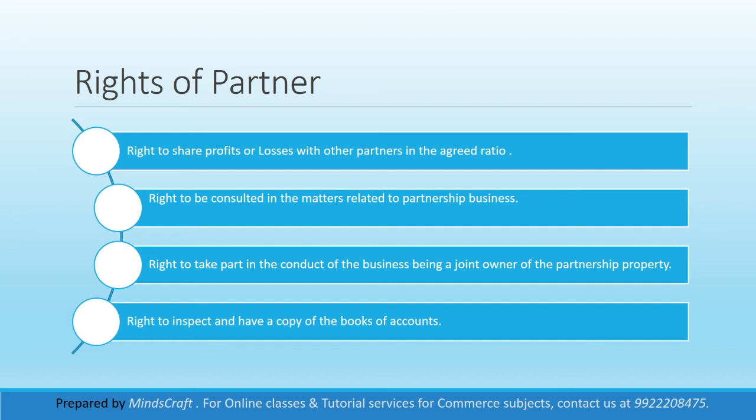Then the fourth, every partner has the right to inspect, the right to check the books of accounts, to see what is going on, how the financial position is, whether our assets are increasing or our liabilities are increasing, whether our profitability is increasing or we are going into losses. He can check the books of accounts, he can inspect them, and he can also have a copy of the books of accounts.